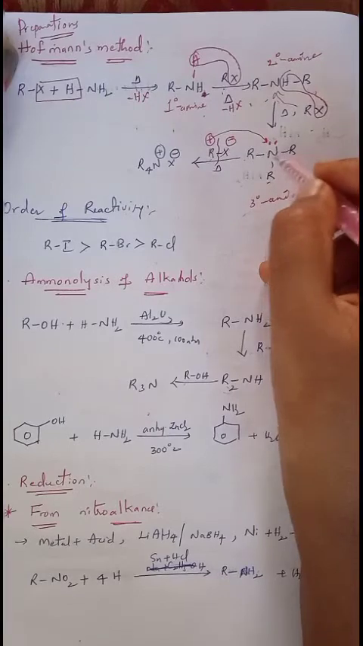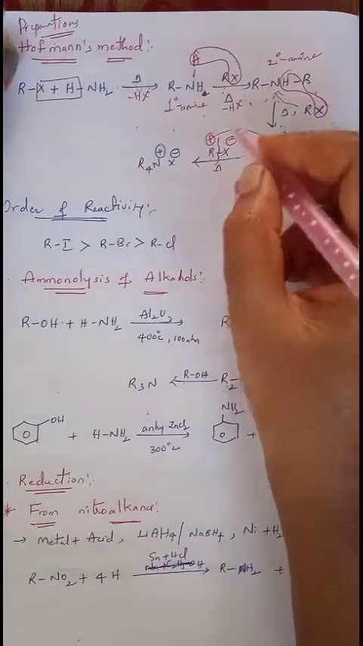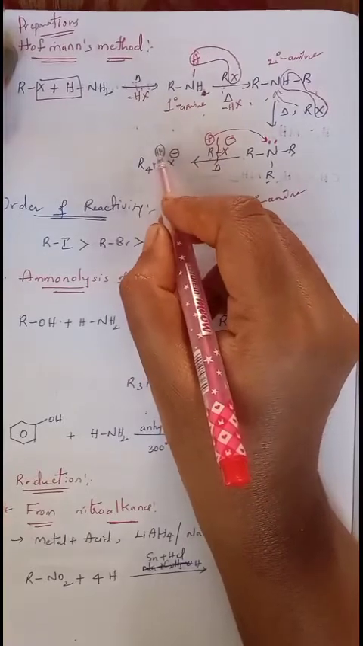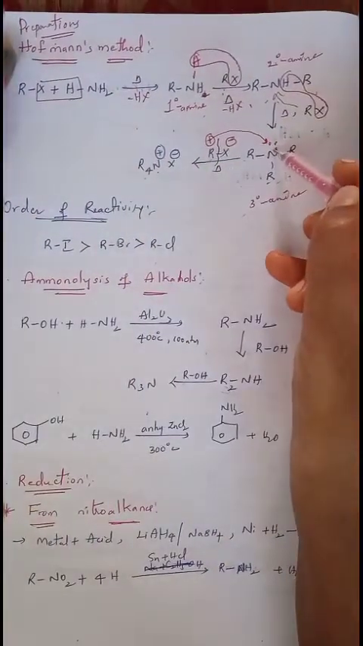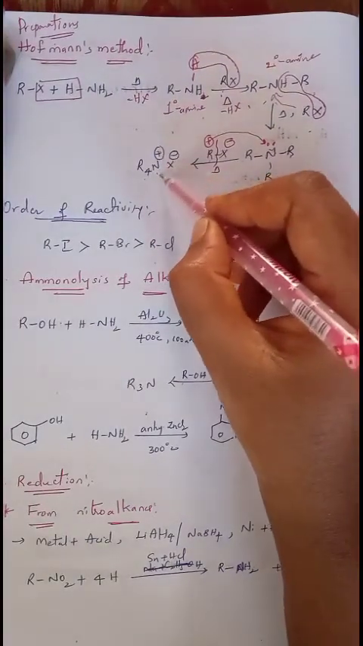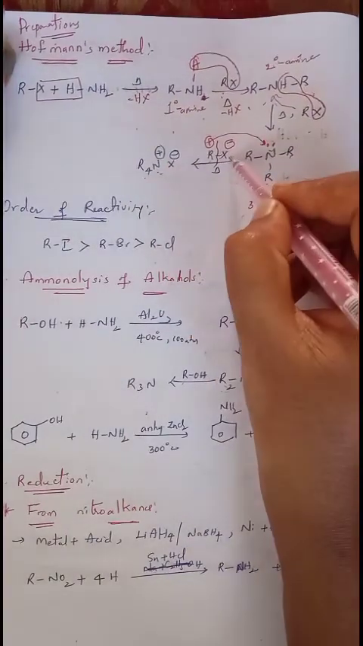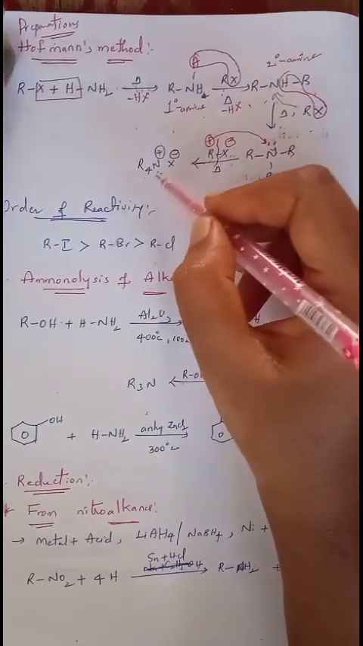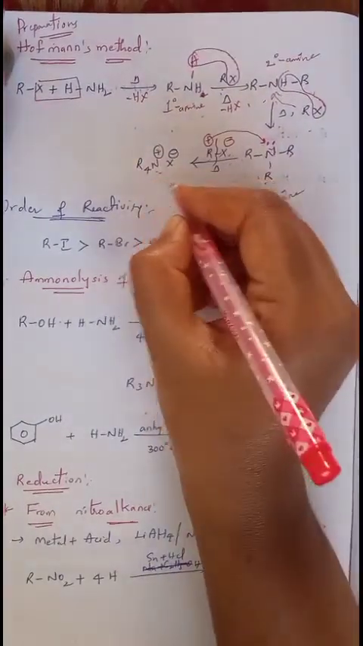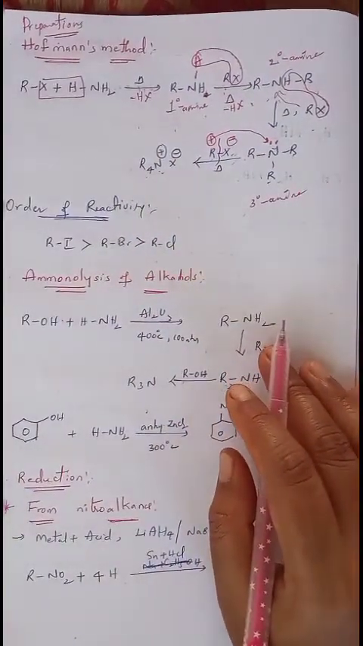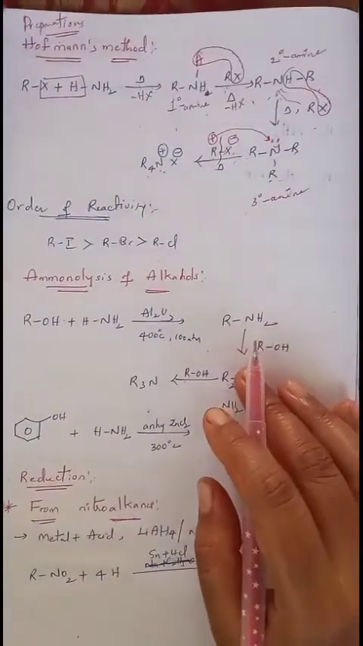Then already this nitrogen is containing 3 R groups. By adding one more R, it becomes R4N, and nitrogen gets the positive charge because of losing electrons. And thereby this positively charged quaternary ammonium ion attracts this X minus, because it is oppositely charged. Then we will get quaternary ammonium salt. This is called quaternary ammonium salt, and this reaction is called Hofmann's method.